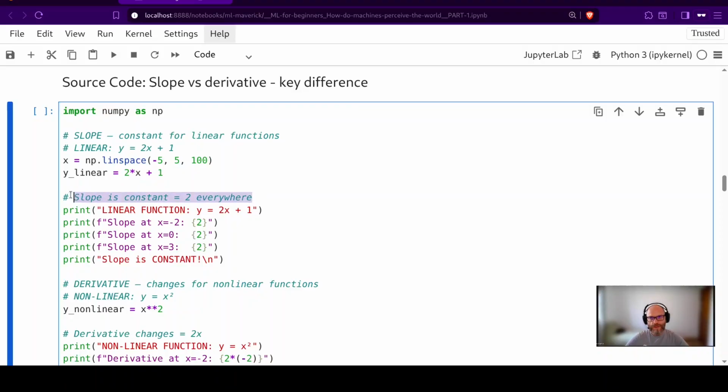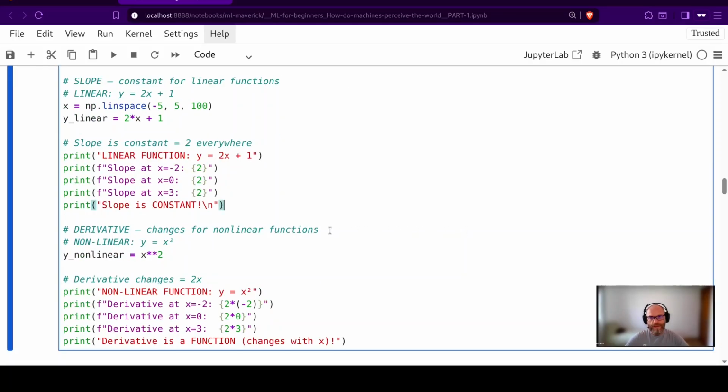Slope is constant. So it doesn't matter if we use the slope for x equals -2, or x equals 0, or x equals 3, the slope is constant and equals 2. The derivative changes for nonlinear functions.